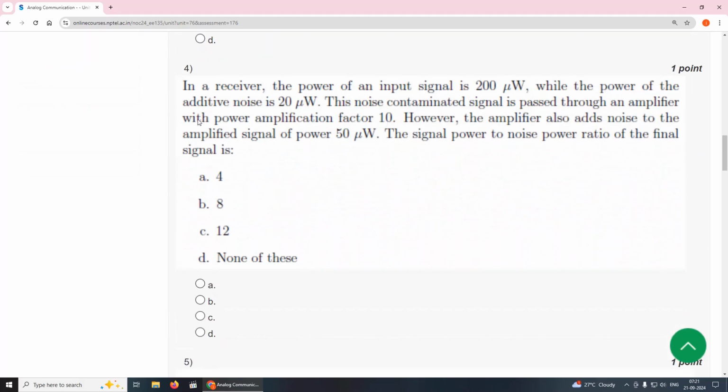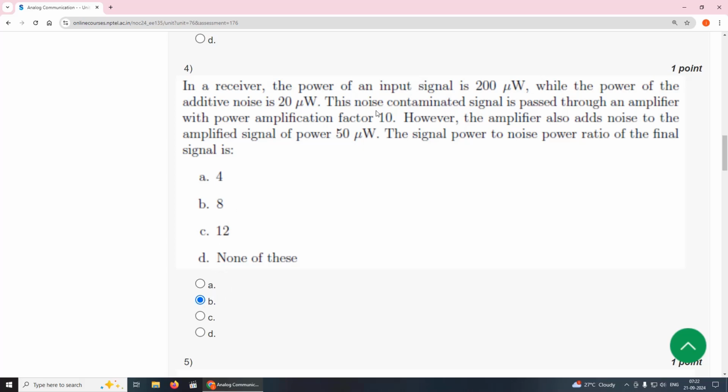Fourth question, in a receiver, the power of an input signal is 200 microwatts, while the power of the additive noise is 20 microwatts. This noise contaminated signal is passed through an amplifier with the power amplification factor 10. However, the amplifier also adds noise to the amplified signal of power 50 microwatts. The signal power to noise power ratio of the final signal is, the answer is option B, 8.